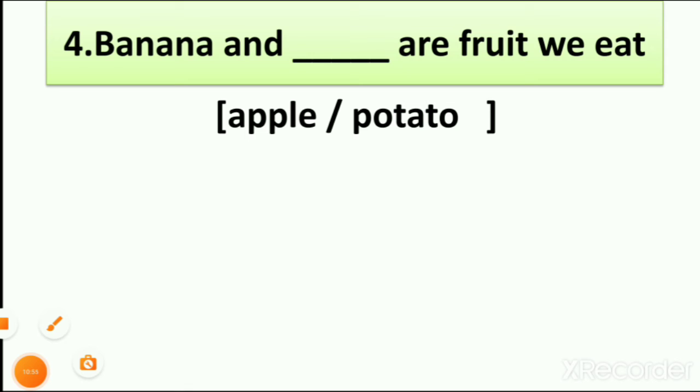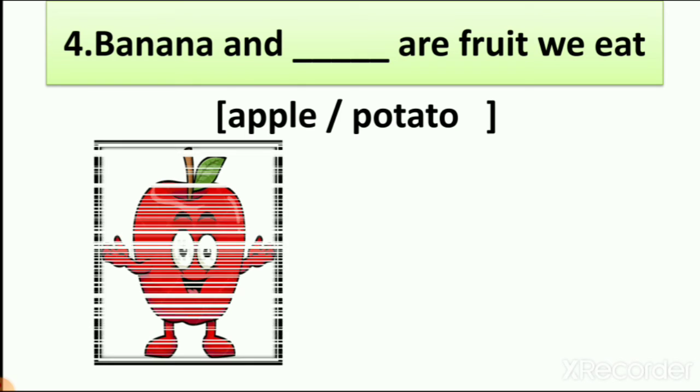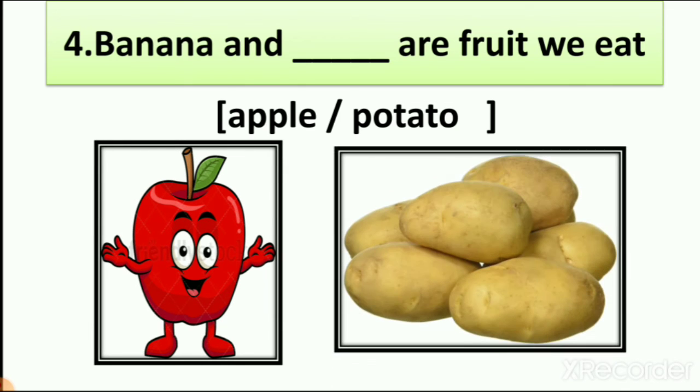Number 4. Banana and dash are fruit we eat. So we have two options, apple and potato. So from this, which is the fruit? Potato or apple? One is vegetable and one is fruit, right?